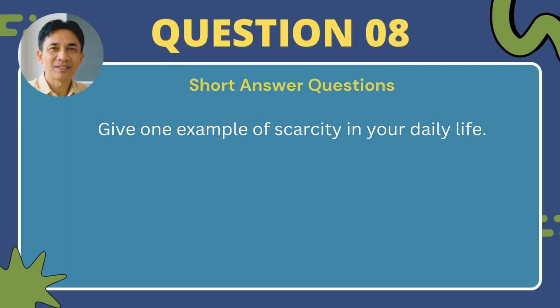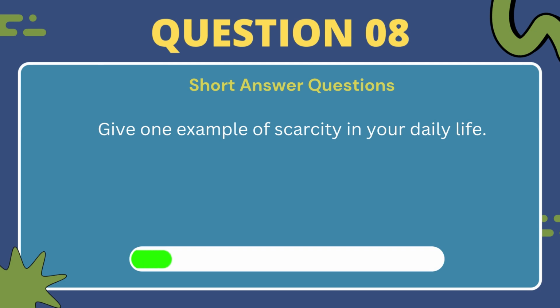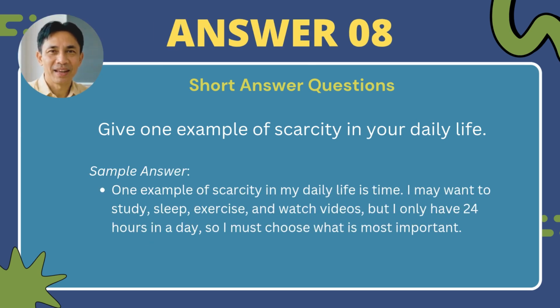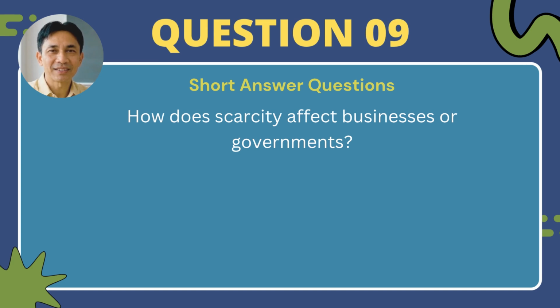All right, here's question number 8. Can you give one example of scarcity in your daily life? You might have said something like this: one example of scarcity in my daily life is time. I may want to study, sleep, exercise, and watch videos, but I only have 24 hours in a day, so I must choose what is most important to me. Great job. Now moving on to the last question.